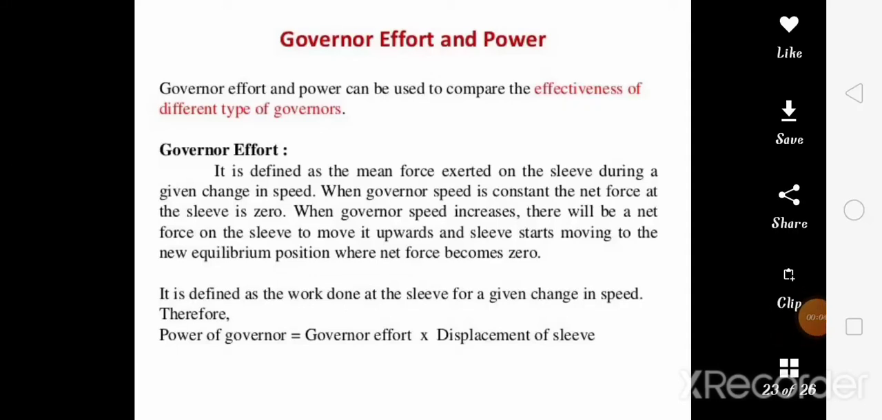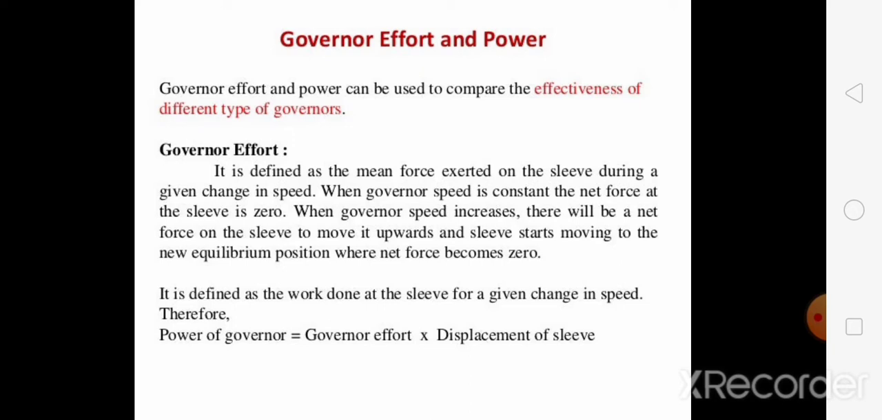Now let's start a new concept of TOM from unit number 4, governor and flywheel. Now let's start with the new concept, that is governor effect, effort and power. Governor effort and power are tools that can be used to compare different types of governors. The effectiveness of different types of governors can be compared by using governor effort and governor power. Now we will see both concepts one by one.